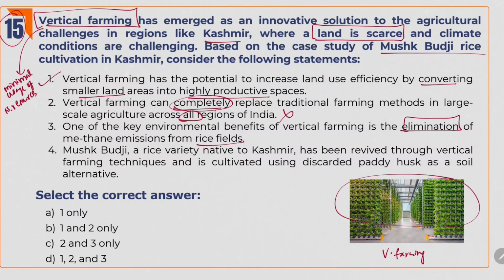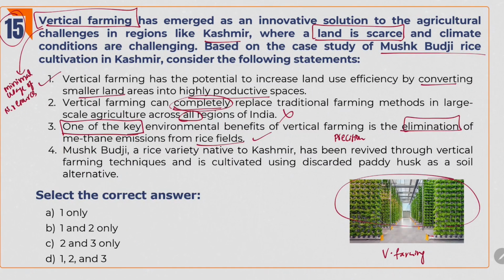We know that rice fields are so much water intensive, and in vertical farming, we are using precision irrigation techniques. So obviously we can eliminate the methane emissions from rice fields. This is the right one. We have to read this also: this is one of the benefits. Here they are not saying we can completely eliminate. They are mentioning that we can eliminate the methane emissions and it is one of the benefits of vertical farming. So this is the right one.